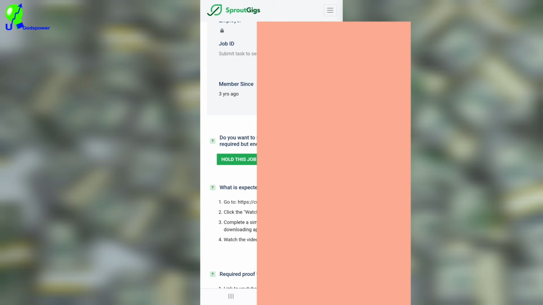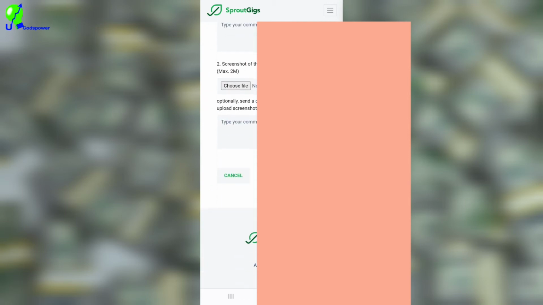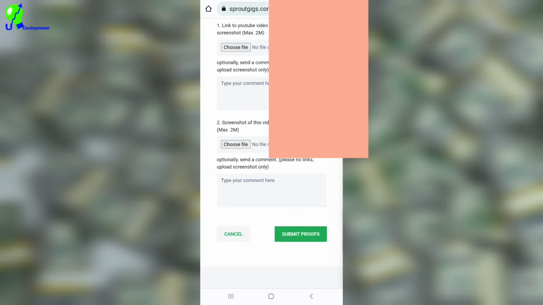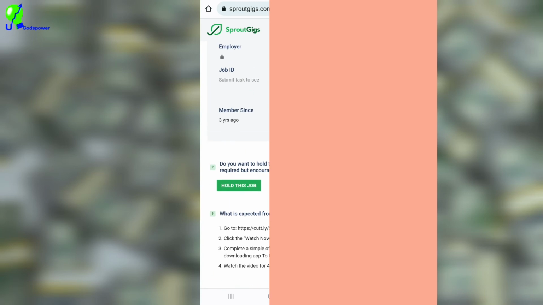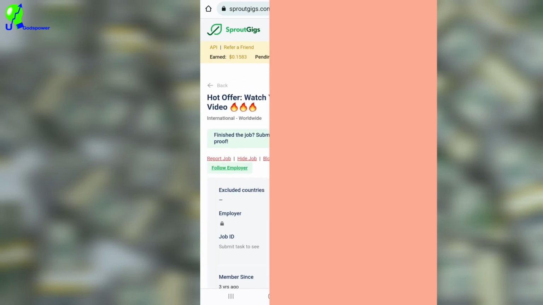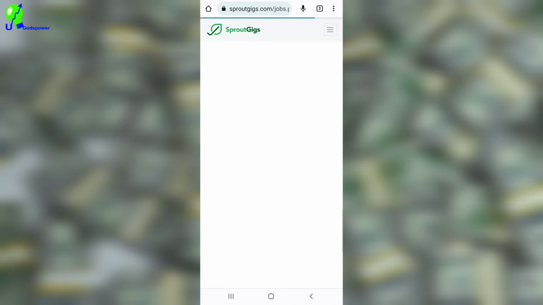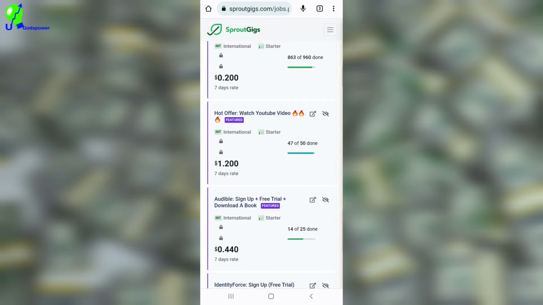Send them the proof. Once you submit the proof, you click on where it says submit proof, and make sure you enter all the files that they require from you. Click on submit proof, and this person is going to review what you have done, and they are going to pay you this $1.20 for completing this task. So I hope you understand that is how you can make money. You can see the person will pay you $1.20 for just completing this task.